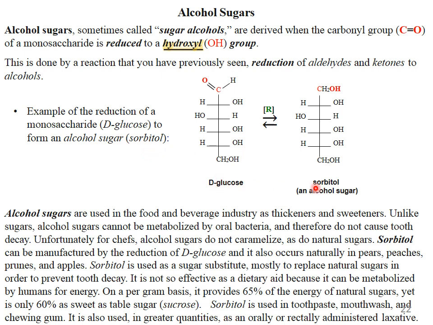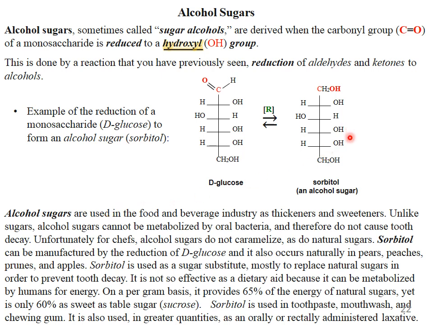Alcohol sugars are used in the food and beverage industry as thickeners and sweeteners. Unlike sugars, alcohol sugars cannot be metabolized by oral bacteria, therefore they do not cause tooth decay. Unfortunately for chefs, alcohol sugars do not caramelize as natural sugars do. Sorbitol can be manufactured by the reduction of D-glucose and it also occurs naturally in peas, peaches, prunes and apples.